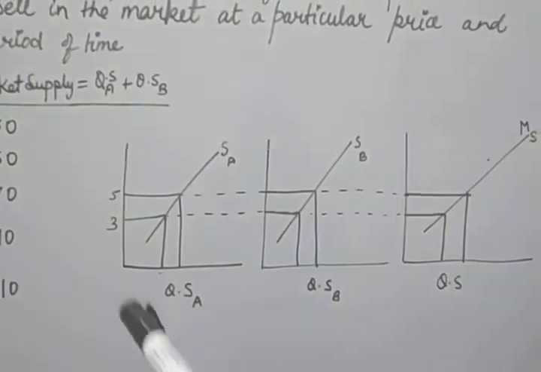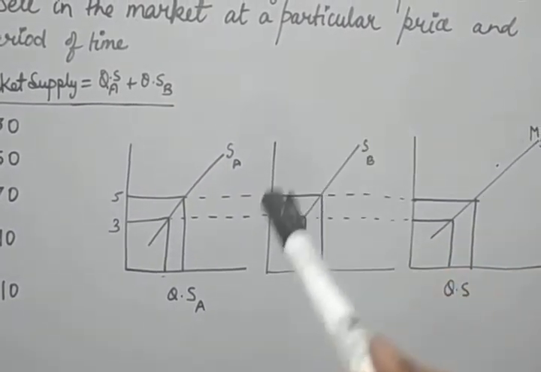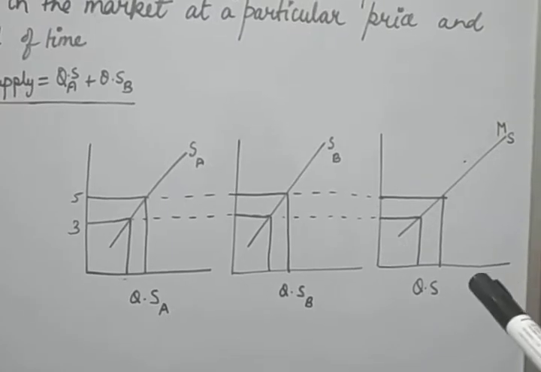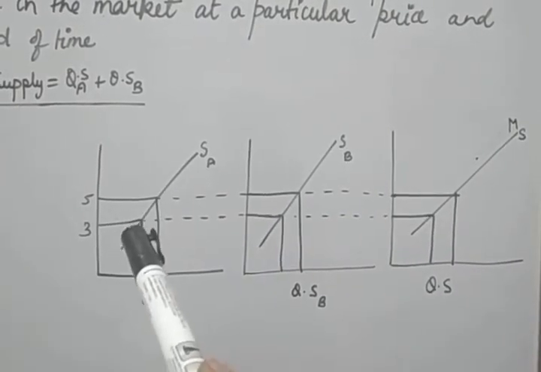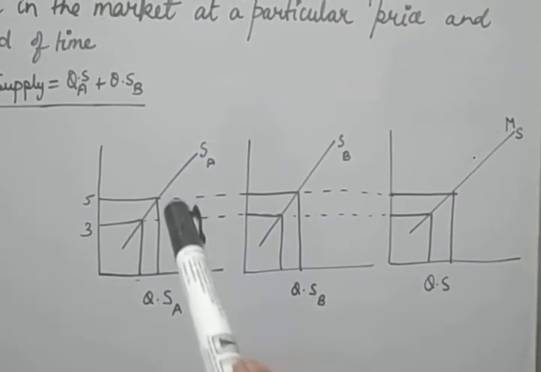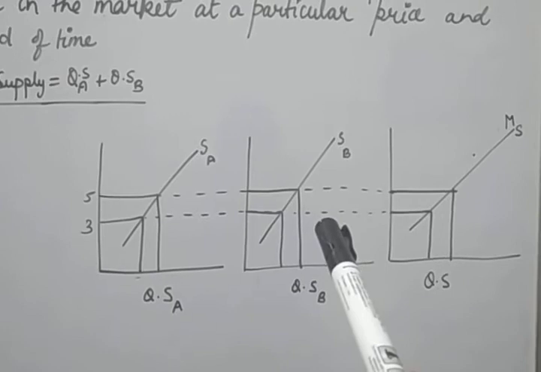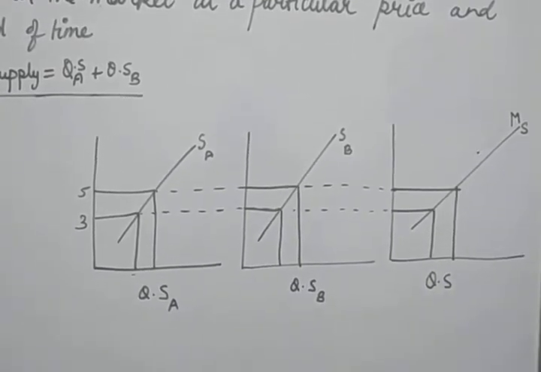This is the individual supply curve of producer A. This is the individual supply curve of producer B, and this is the market supply curve which we are getting by the addition of producer A and producer B. That means quantity supplied by producer A plus quantity supplied by producer B is equal to the market supply.